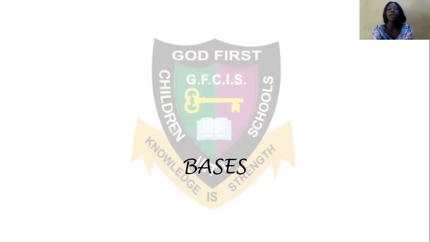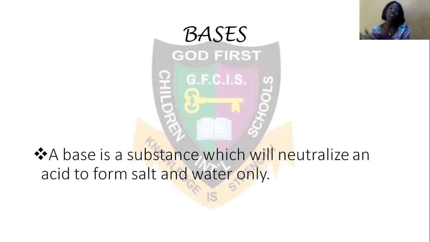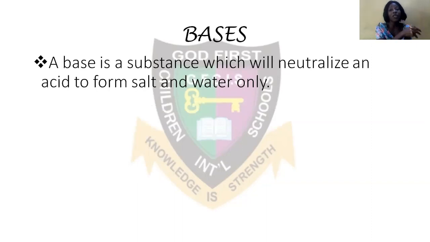What is a base? A base is a substance which will neutralize an acid to form salt and water. That was one of the chemical reactions we said, that acid reacts with base to give us salt and water only, and that reaction is known as neutralization reaction. So by definition, a base is a substance which will neutralize an acid to form salt and water only.